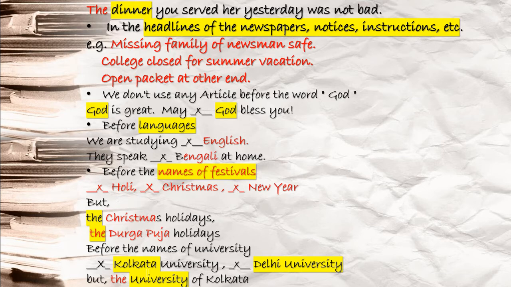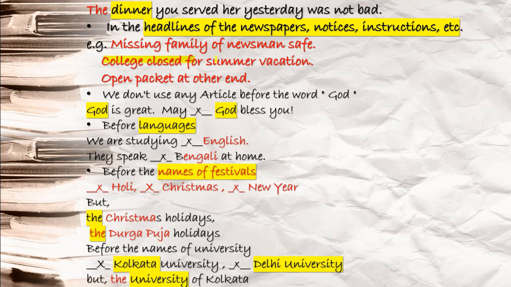Next you see, in the headlines of newspapers, notices and instructions, we do not write any article, because we are doing omission of articles. Missing family of newsmen safe. You see, this is the heading of a newspaper without any article. College closed for summer vacation.